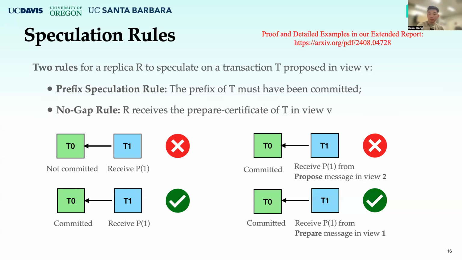In our paper in the extended report, we have proved that with these 2 rules, it will always be safe for a replica to speculate on some transactions. And we have also provided more detailed examples about the prefix speculation dilemma in the appendix of our extended report. The extended report is available on arXiv, and here is the link.